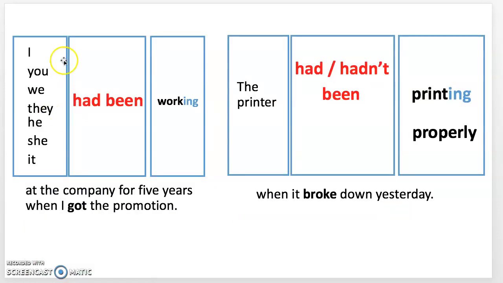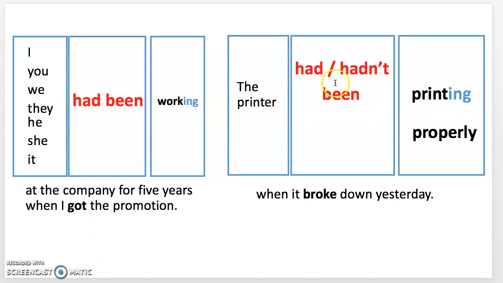Now, let's take a look at more examples. I had been working at a company for 5 years when I got the promotion. So this happened in the past, and this happened during his service at the company, before the promotion. So we would use past perfect. I had been working. Let's try to take a look at the negative form.